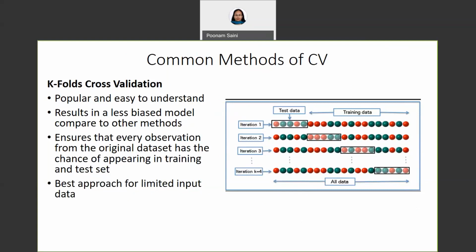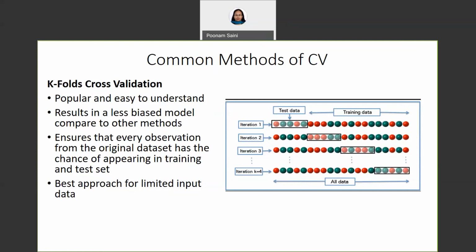This approach follows these steps. First, the entire data set is split randomly into k folds, or equal size subsamples.